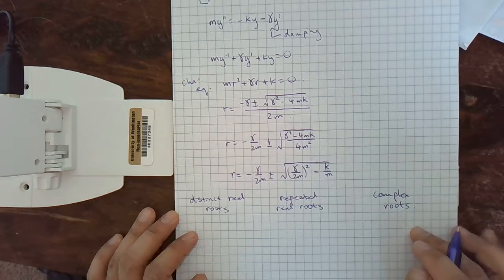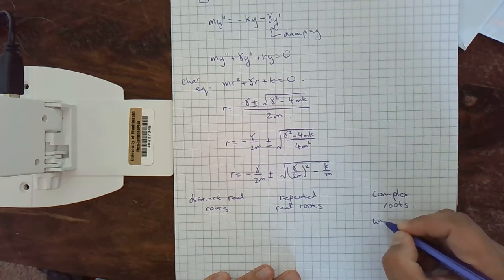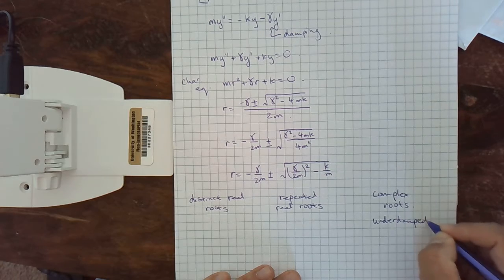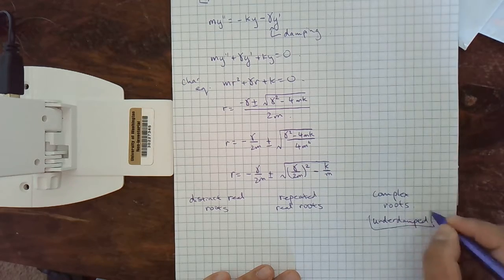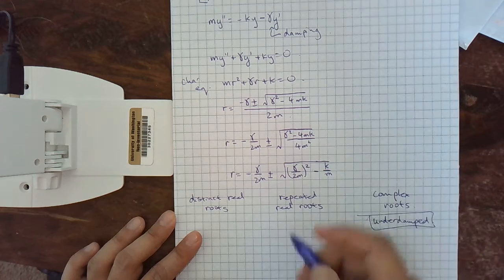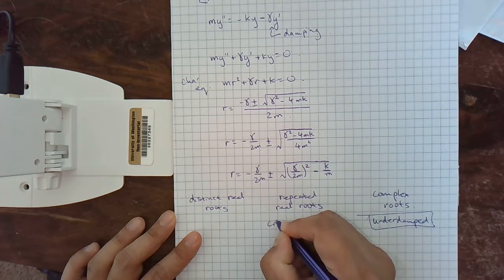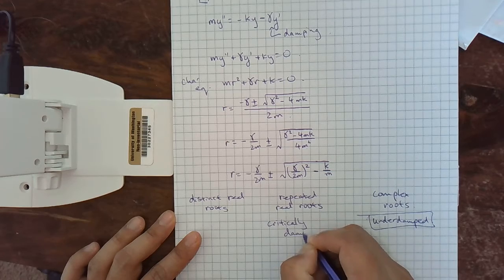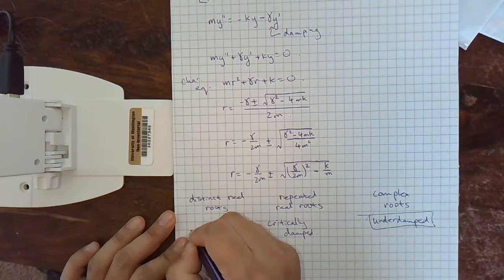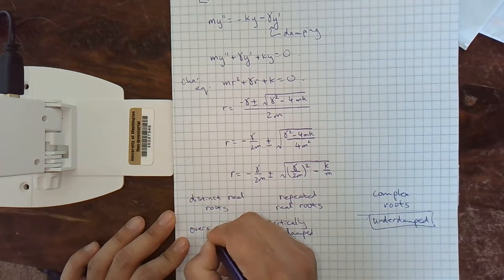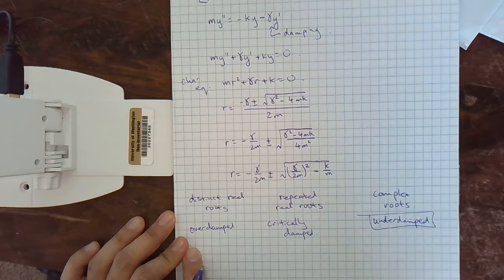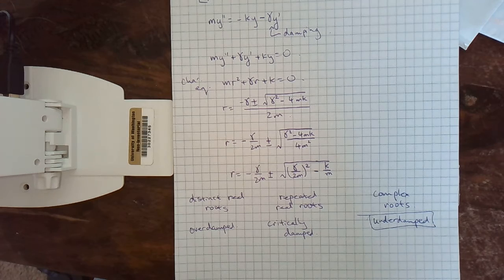The complex roots is the easiest one. We call this underdamped, and this solution is actually going to look the most similar to what we had before. We'll still have oscillations. Repeated roots are going to be called the critically damped situation, and then distinct real roots will be called overdamped. So we'll look at these in reverse order in the next few videos.